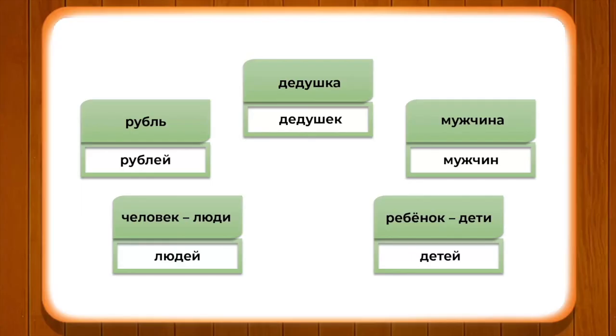So, человек the plural form is люди. Ребенок the plural form is дети, and further in this case when we talk about possession, belonging or negation, человек changes into людей, ребенок changes into детей.